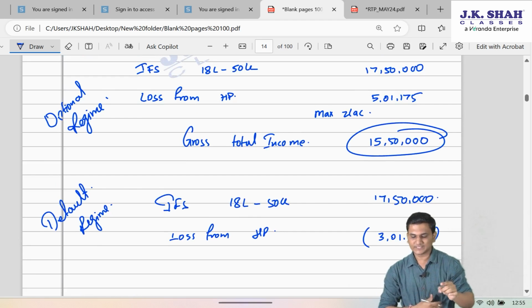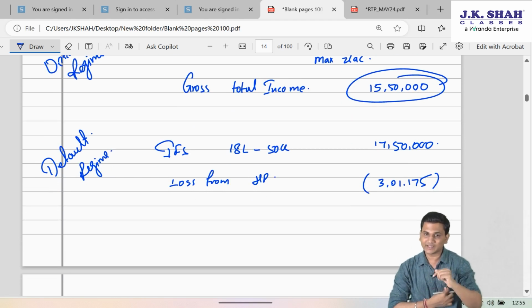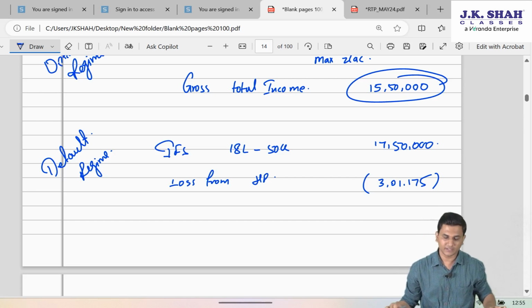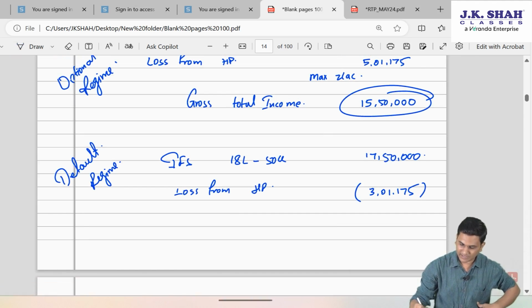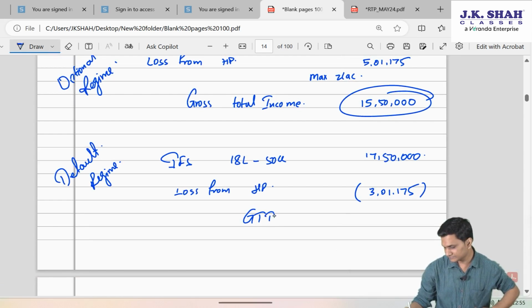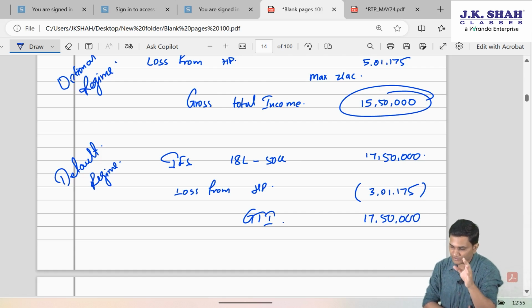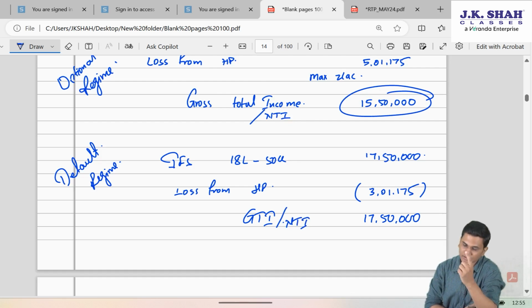Friends, in default tax regime, if you remember, inter-head adjustment of house property loss even up to 2 lakh is not permitted. So in default tax regime, my GTI will become 17,50,000 itself. And since, as I said, there is no other deduction information appearing apparently, net total income under both the regimes appears to be 15,50,000 in the optional regime, 17,50,000 in the default tax regime. I hope this much is first clear.